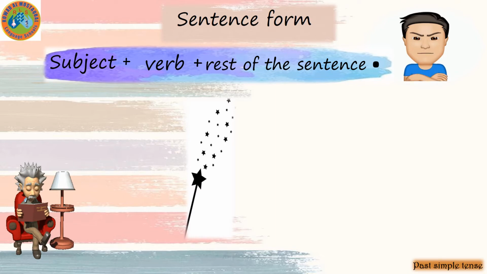For example, this verb eat in the past will be ate. So eat is the verb in infinitive. In the past, it will be ate. Another verb, go.